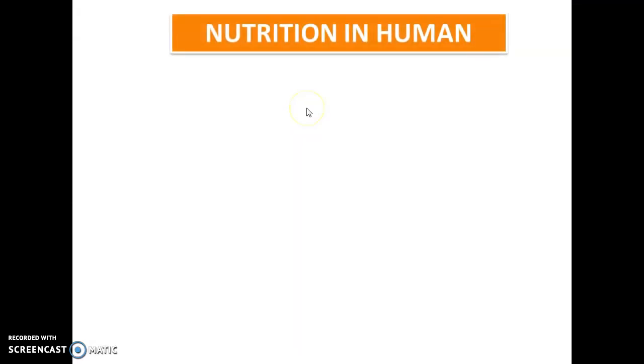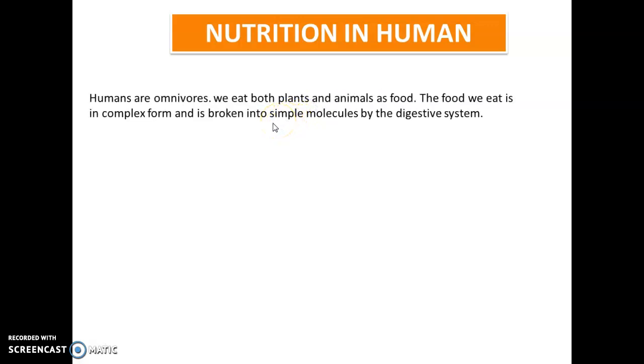Nutrition in Human. Humans are omnivorous animals, which means they can feed on both plants and animals, right? So the food the human eats is complex, which means they follow the holozoic mode of nutrition. When human beings get food in the complex form, it needs to be broken down into smaller molecules by using their digestive system.